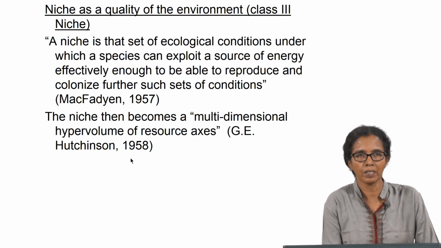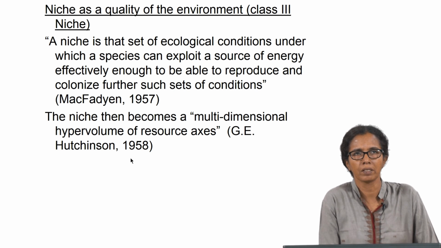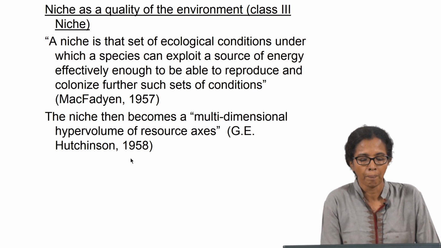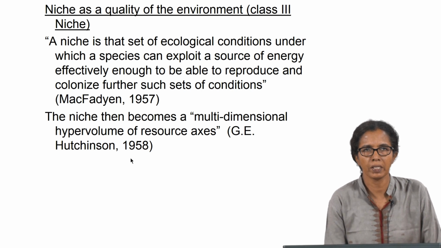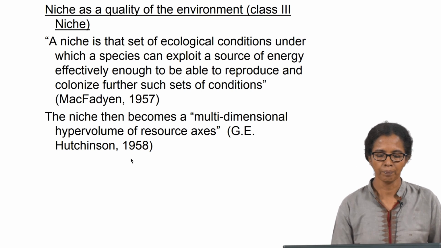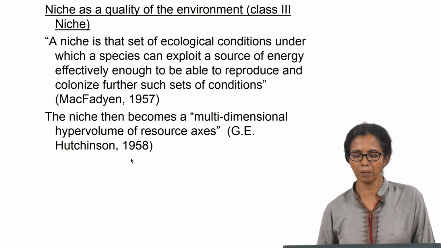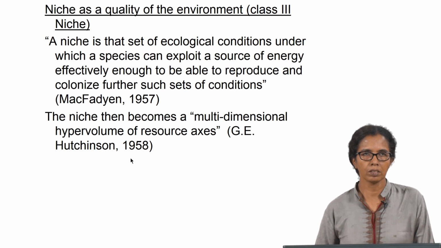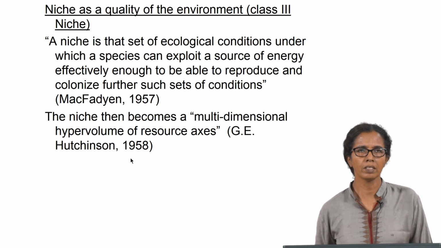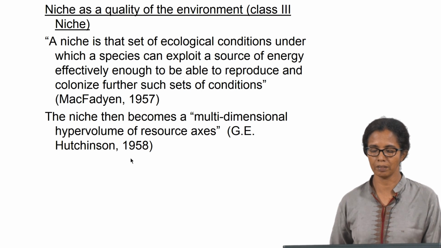Third definition of niche is as a quality of the environment, which is known as a class 3 niche. A niche is that set of ecological conditions under which a species can exploit a source of energy effectively enough to be able to reproduce and colonize further such sets of conditions. So, this is a further definition given for a niche, which is in the ecological context.